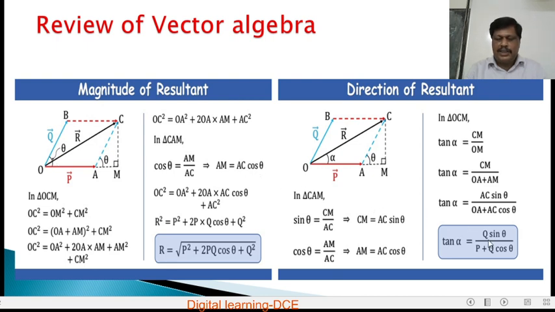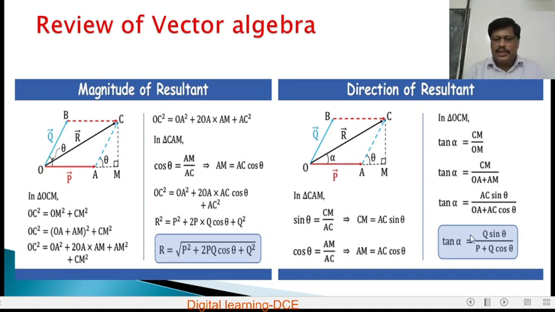So, to find the direction of the resultant vector with P, if alpha is the angle made by the resultant with vector P, then the direction of the resultant with vector P is represented by the angle alpha.